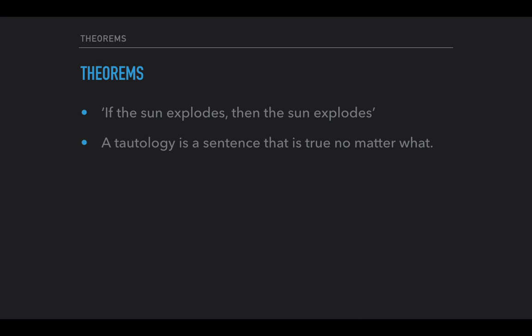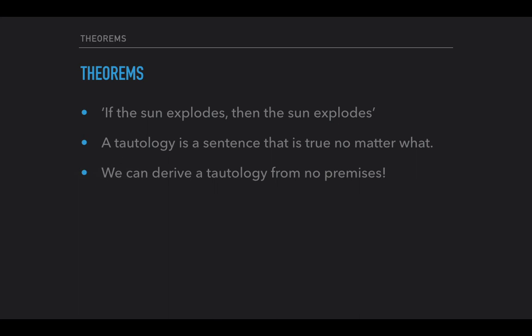After all, when we derive an argument from premises, what we're basically saying is, if those premises are true, then the conclusion is true. But if a tautology is true, then it's true no matter what. So whatever premises you pick, it should be derivable. And in particular, if you pick no premises, it should be derivable, because you don't need any information about the way the world actually is to know that the sentence is true. And so, in fact, that's the case.